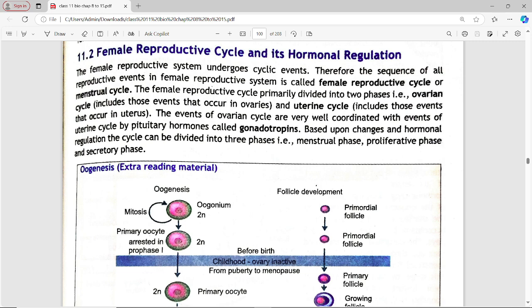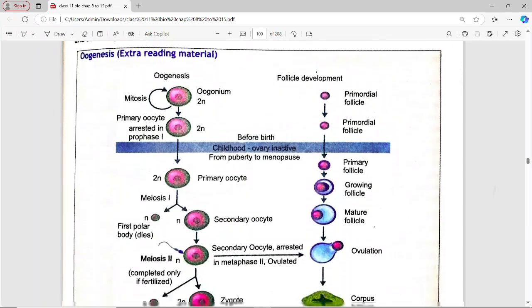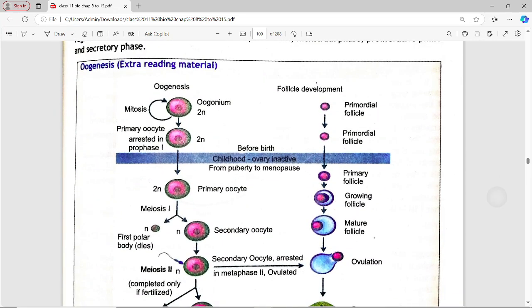The two main phases are the ovarian cycle and the uterine cycle. The ovarian cycle includes those events that occur in the ovaries, and the uterine cycle includes those events that occur in the uterus. The events of the ovarian cycle are very well coordinated with the events of the uterine cycle by hormones called gonadotropins. Based upon changes in hormone regulation, the cycle can be divided into three phases: menstrual phase, proliferative phase, and secretory phase. Below is some extra reading material on oogenesis.